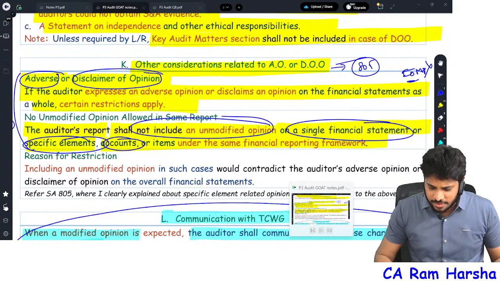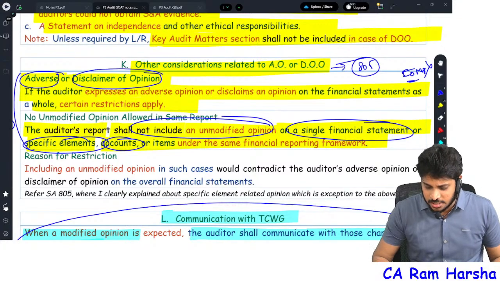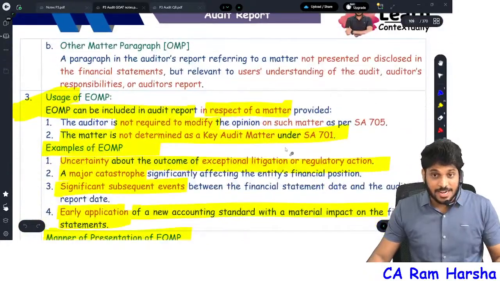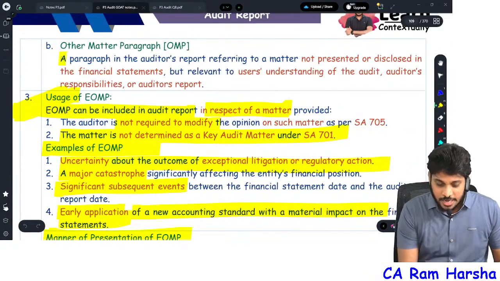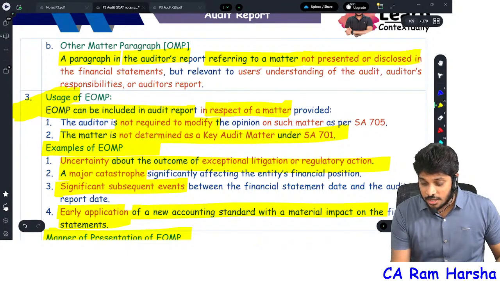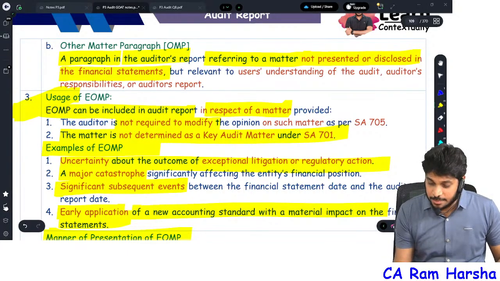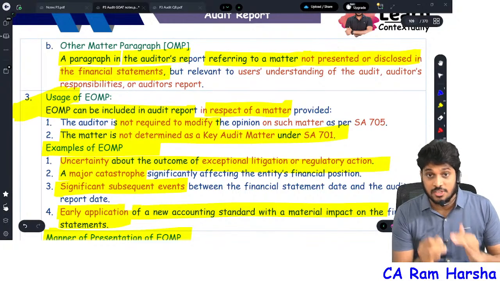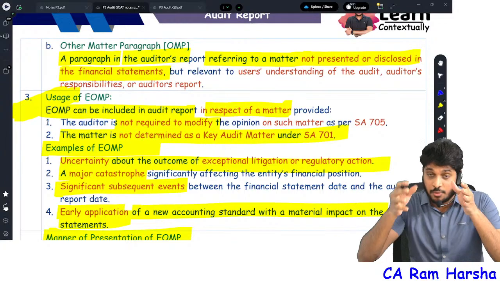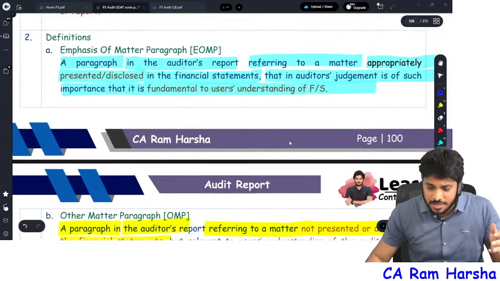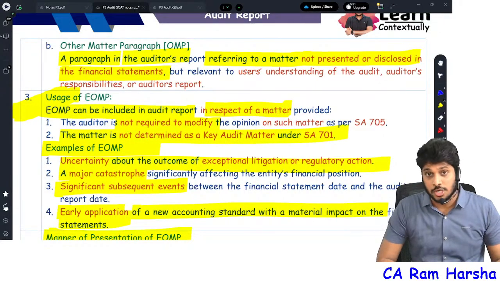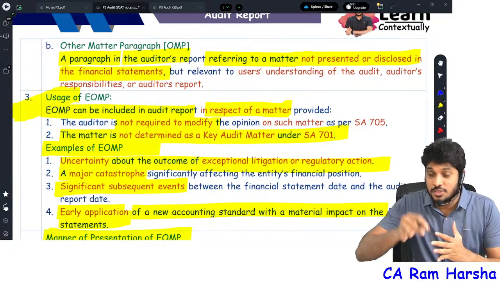So now let's continue with the other matter paragraph discussion. So what is an other matter paragraph? It's a paragraph in the audit report that is referring to some matter other than those presented or disclosed in financials. If I want to talk about a matter which is presented in financial statements, in the audit report, the emphasis of matter paragraph is there. But I want to talk about something which is not presented or disclosed in financials.